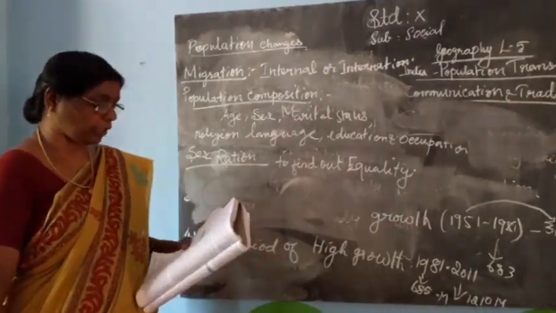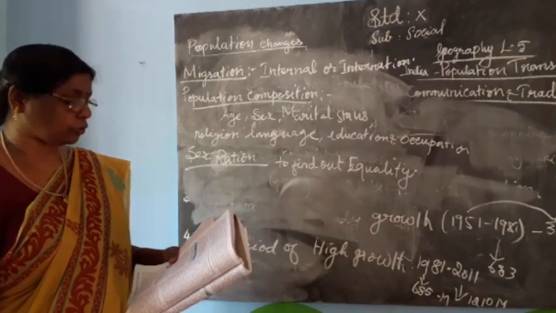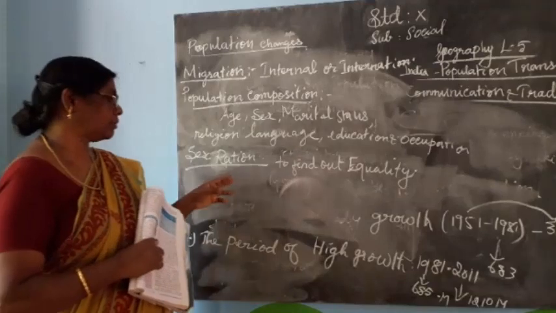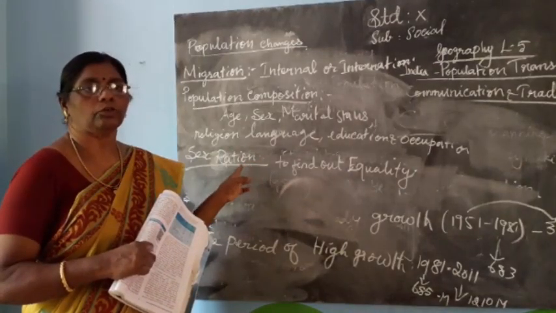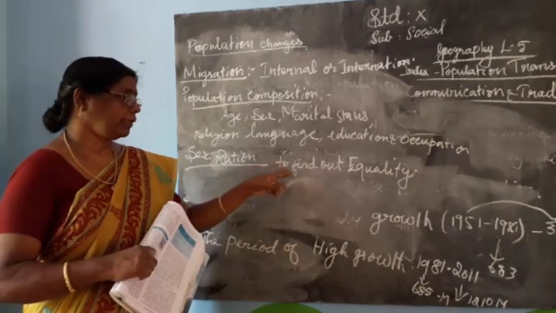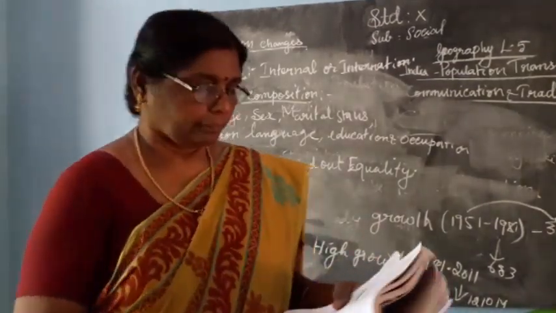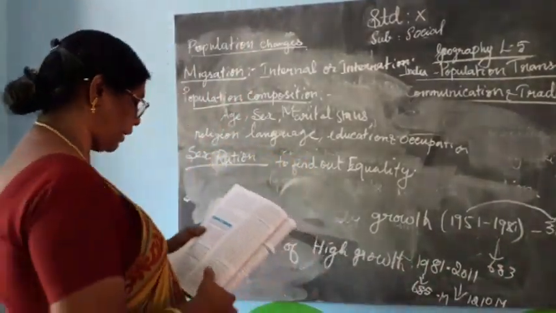It is one of the important indicators to find out the equality between males and females in a society at a given time.